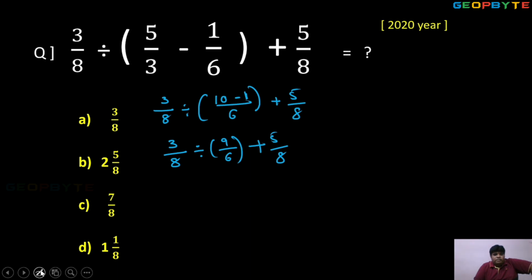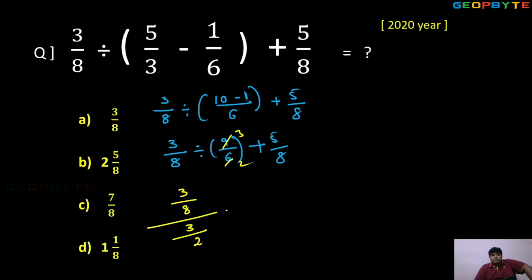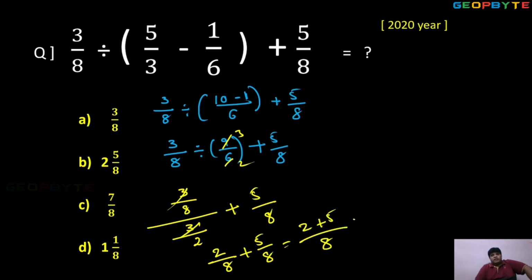This 9, 3 3s, 3 2s cancel. So 3 by 8 division applies upon 3 by 2. 3 by 2 plus 5 by 8. So this 3 cancels, so 2 in the numerator, 2 by 8 plus 5 by 8. The denominator is equal, so 8. Then the numerators should be added. So 2 plus 5, then the answer is 7 by 8. 7 by 8 is the answer.